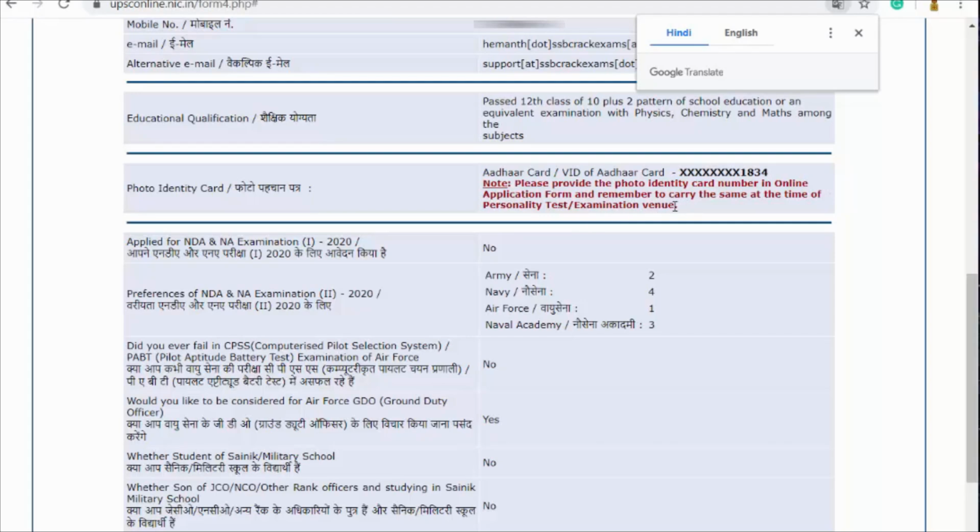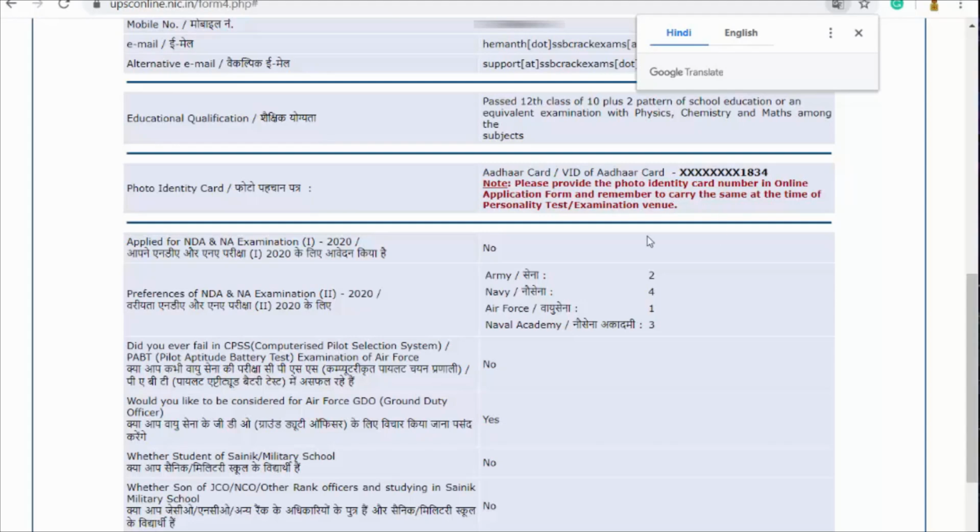Please remember that if you have applied for NDA 1 and provided some other photo identification card there, and here you're providing some other one, it will not work out. You might end up not writing both of the examinations. So if you have applied in NDA 1 2020 using your passport, use that same passport while applying for NDA 2 also. You should not have a change in either of these two.